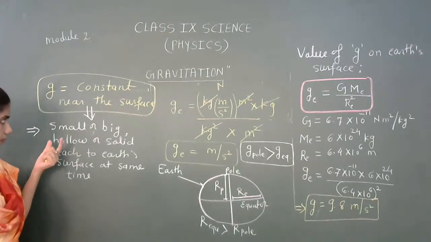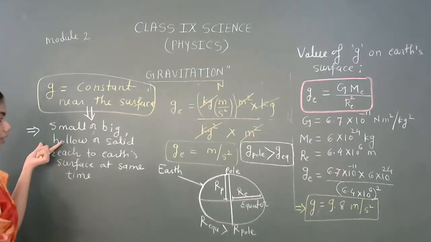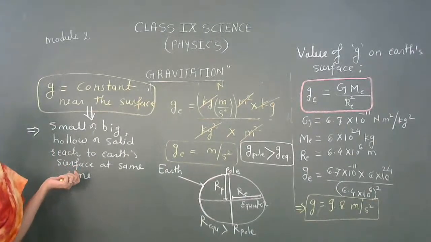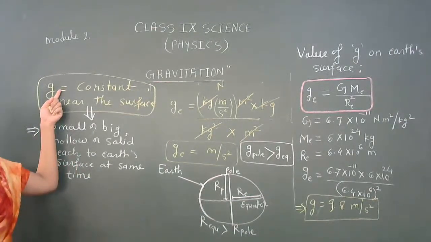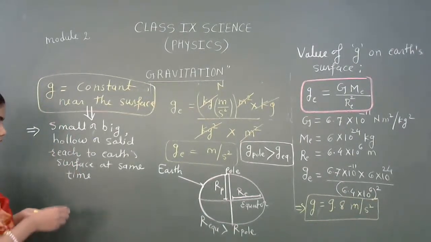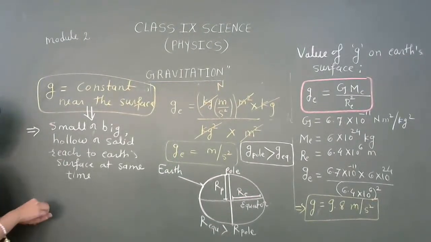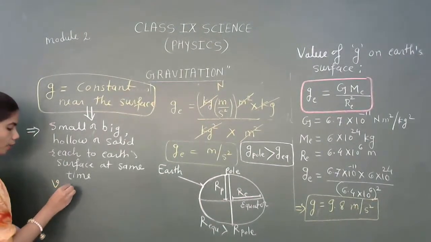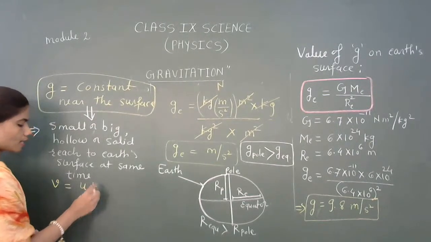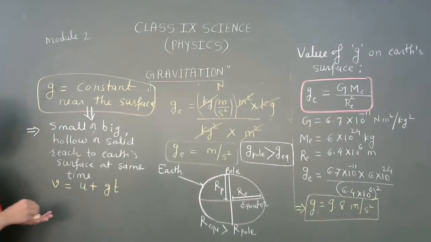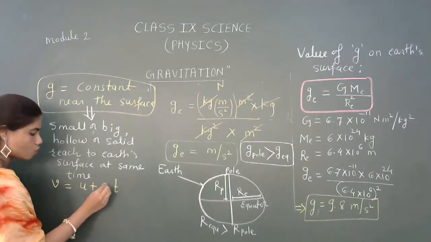And this concept leads us to the kinematical equations in terms of g. The kinematical equations in terms of small g will be: v is equal to u plus gt.